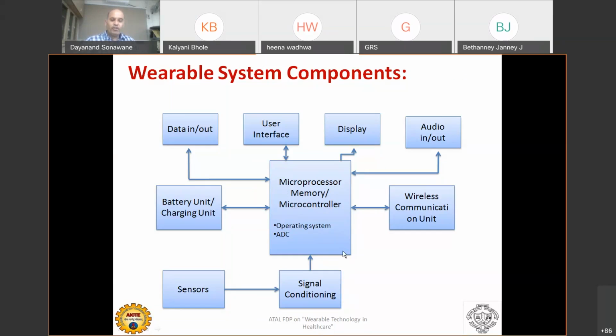Of course, the ADC and operating system are an integral part of that. That plays a major role and is one of the major components in the wearable device. Of course, there is a battery unit and charging unit, which is called the power unit. Without power, no microcontroller is going to work.